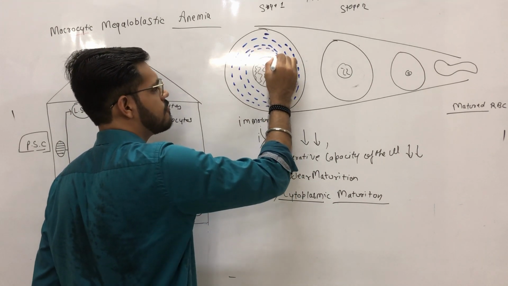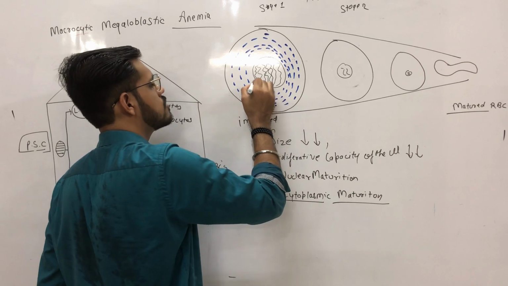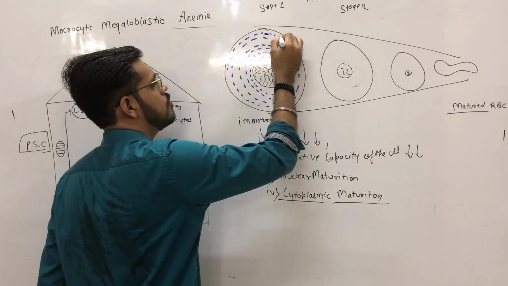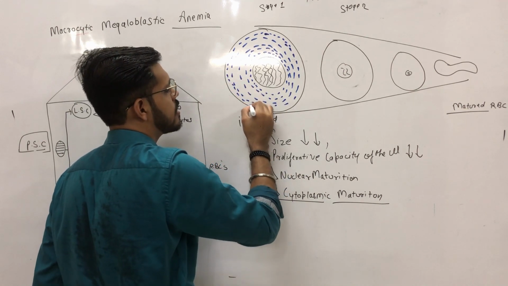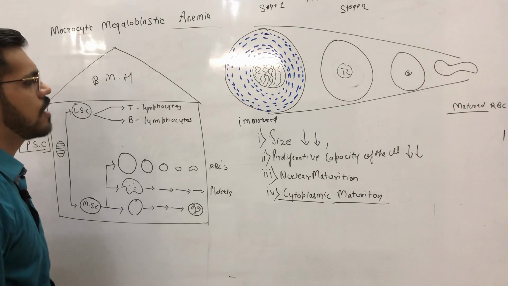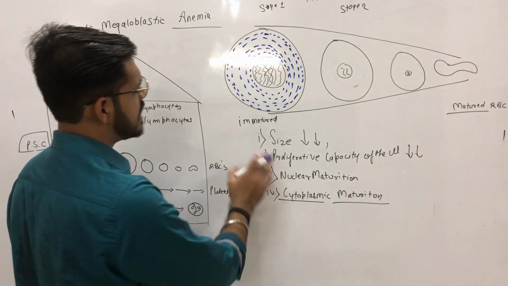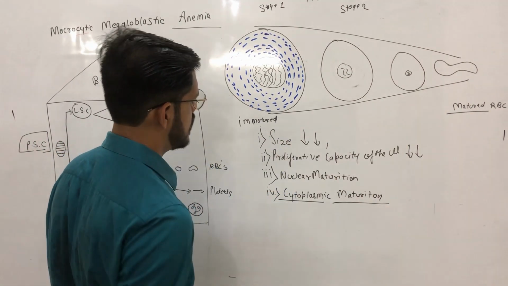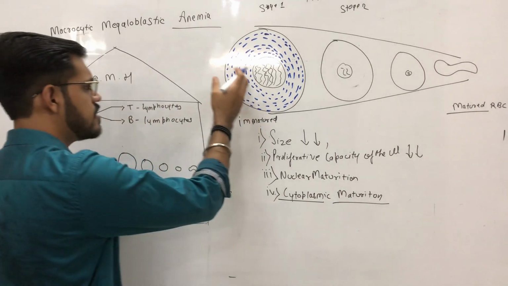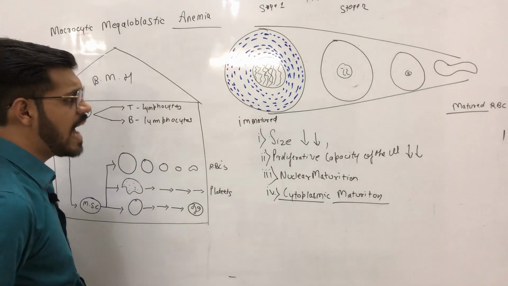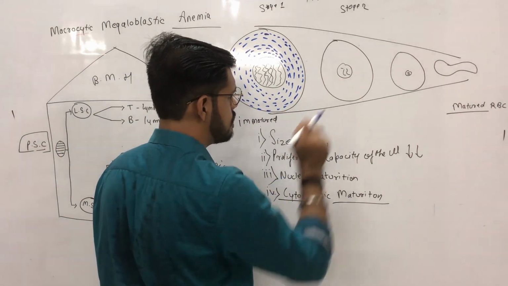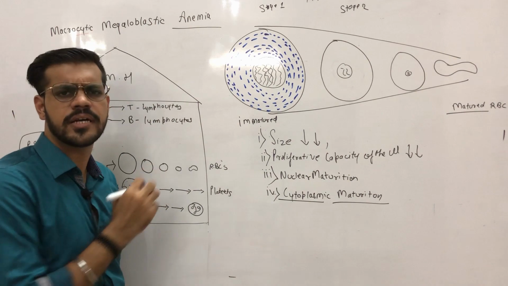I have mentioned it with blue color because when we stain it, it takes blue color. The mRNA and ribosomes are blue stained. Now, as we move towards a matured cell, this mRNA, which is initially present in a very large amount, goes on decreasing. Now, why does it go on decreasing?